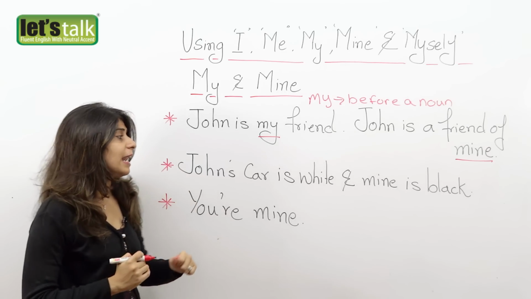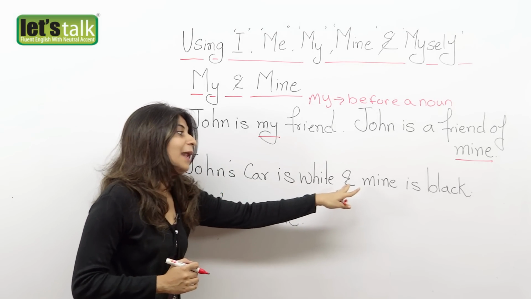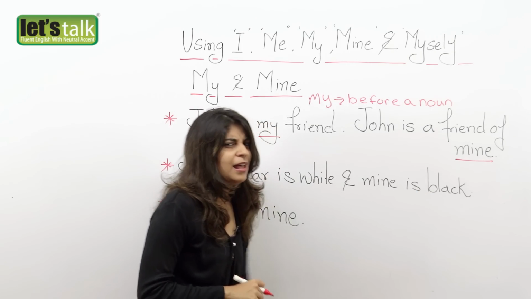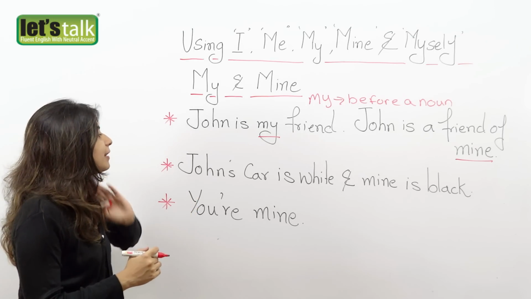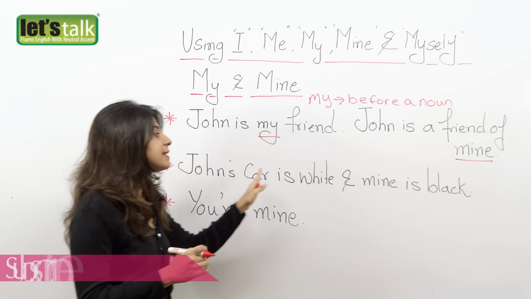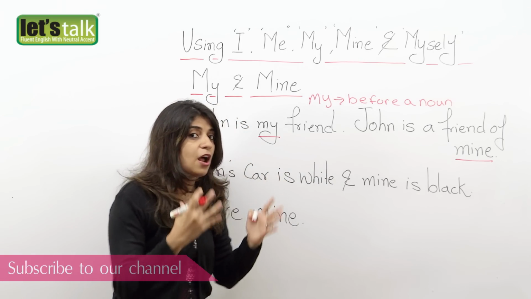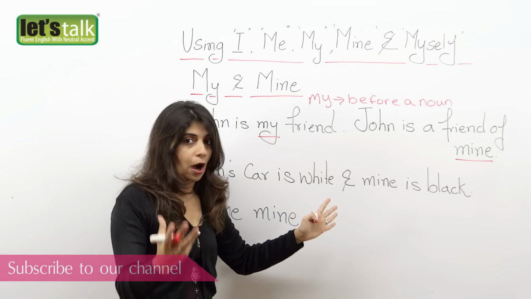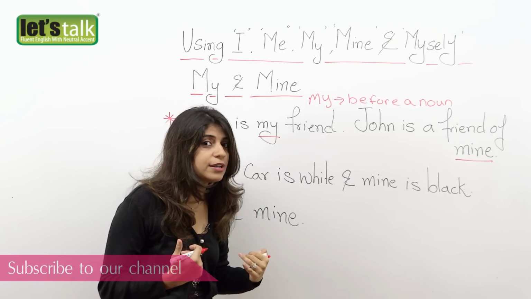Now let's have a look at another sentence here. John's car is white and mine is black. Now this looks a little different to you, right? So let's understand this. Now here we have said John's car is white and mine is black. So it's obvious that we are referring to the car, okay? So mine is black, so this means my car is black.